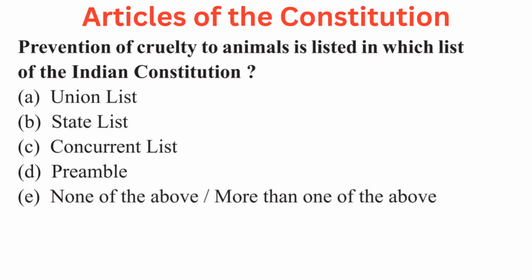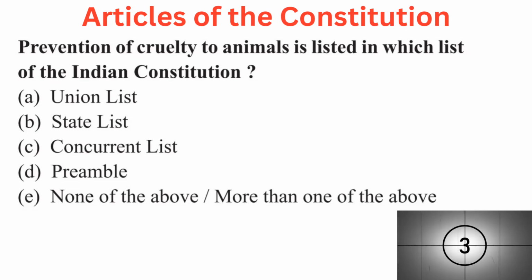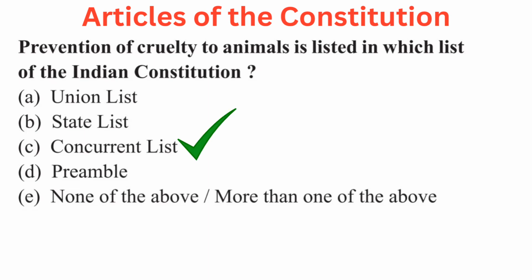The question is prevention of cruelty to animals is listed in which list of the Indian Constitution? Your options are A. Union list, B. State list, C. Concurrent list, D. Preamble, or E. None of the above or more than one of the above. Answer is C. Concurrent list.